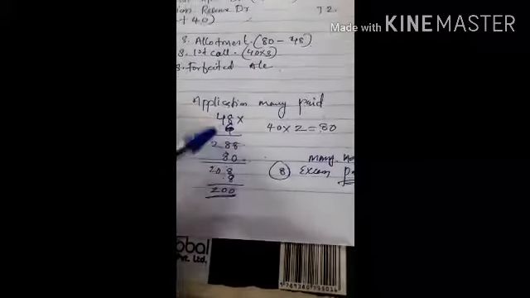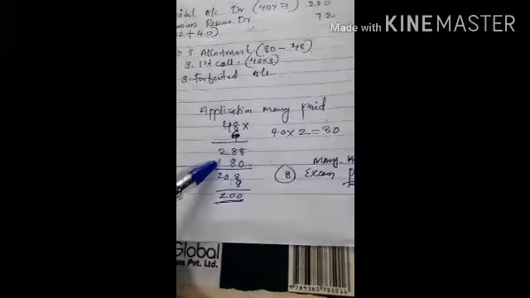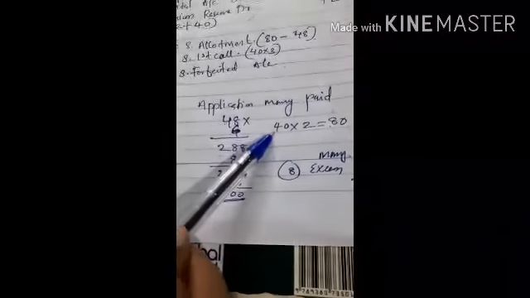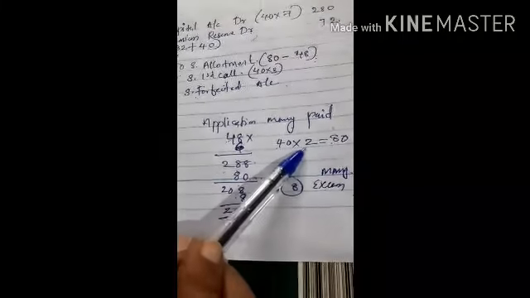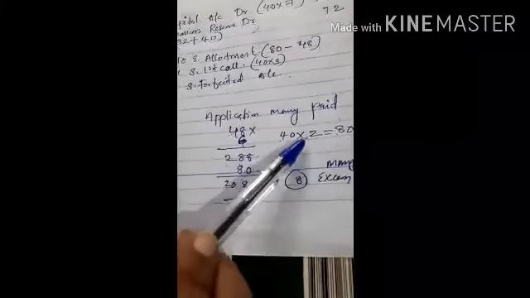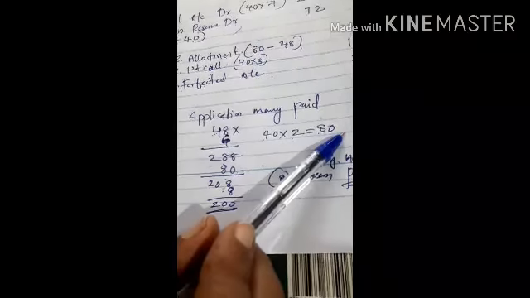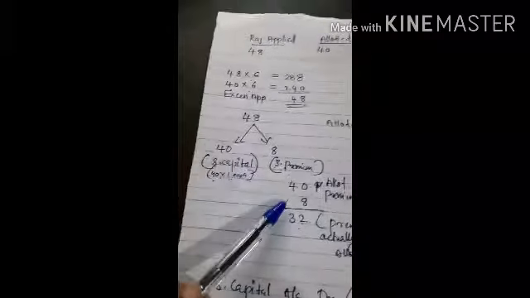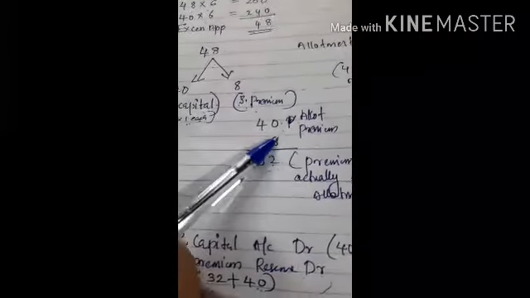Once again, 48 shares he applied for, 6 each, 288. Out of that, 40 shares were actually allotted to him. Then 2 rupees is the application premium, so 80 rupees premium amount is transferred to the share premium account. Then the balance 8 rupees, that excess amount received, that 8 rupees is adjusted in the allotment premium.